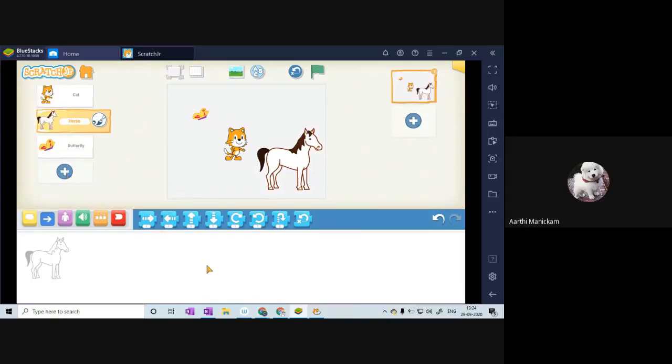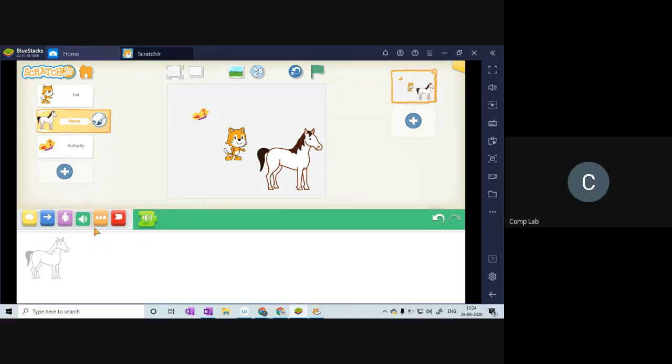Yes. In that, we have a green color button. Are you talking about this flag? No, sir. A button like a speaker, sir. In that, I got one mic, sir.